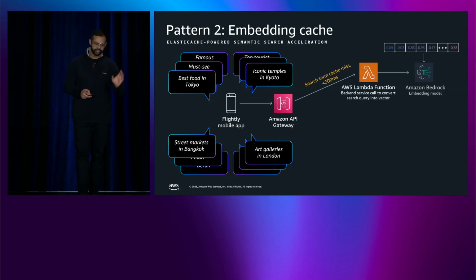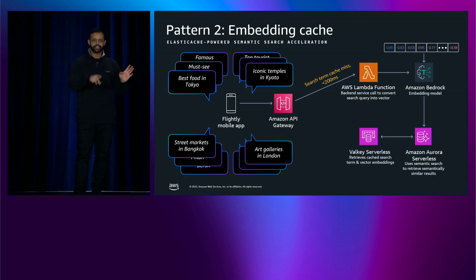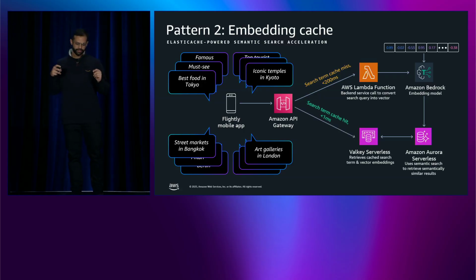The first encounter, of course, is going to be to the database. And there's this whole embedding pipeline that you have to go through, which typically completes in less than 200 milliseconds. But then the subsequent retrieval is through the caching layer, which is where we get the advantage. And given that these are serverless services, both of them can scale in place, up or down, in or out.